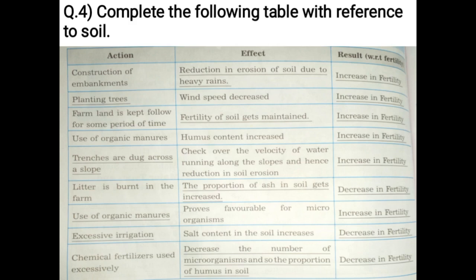Result: decrease in fertility. Action: chemical fertilizers used excessively. Effect: decrease in the number of microorganisms and so the proportion of humus in soil. Result: decrease in fertility.